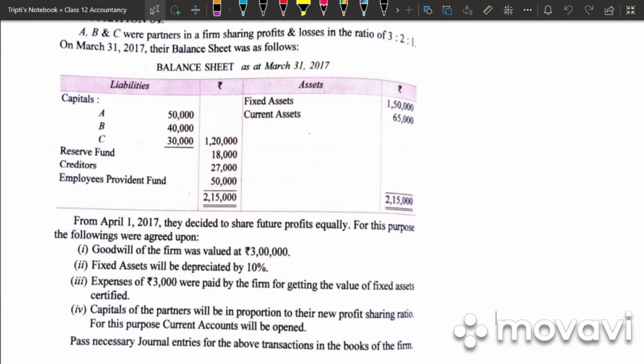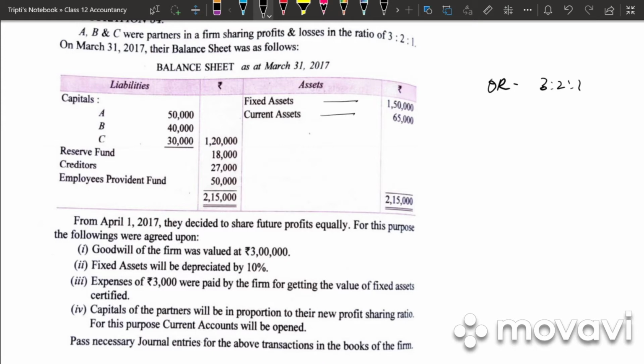Good morning, students. So let's start the full-fledged problems of this chapter. A, B, C were partners in the firm sharing profit and loss in the ratio 3:2:1. So what is the old ratio? 3:2:1. On March 31st, 2017, their balance sheet is given.